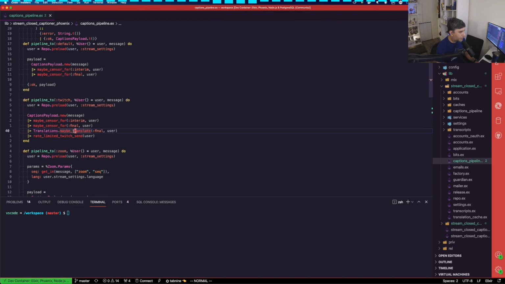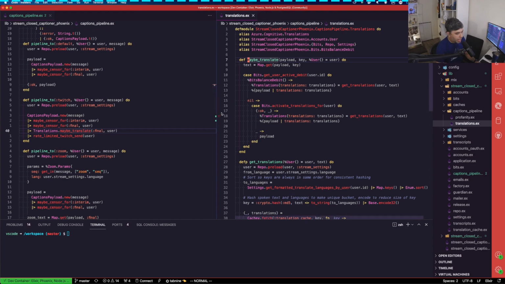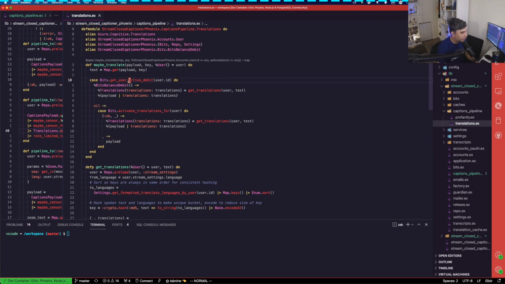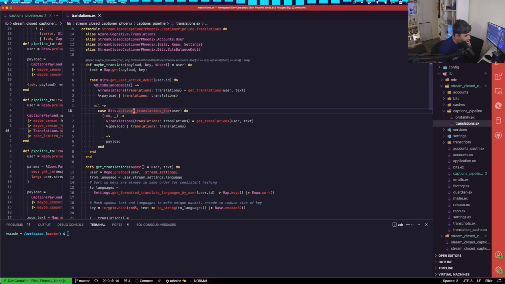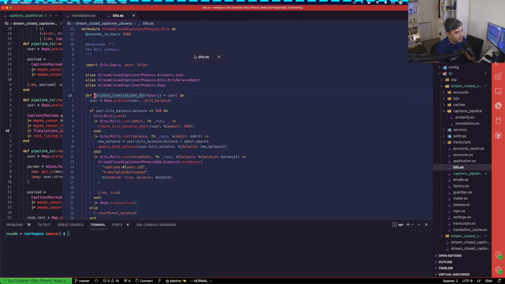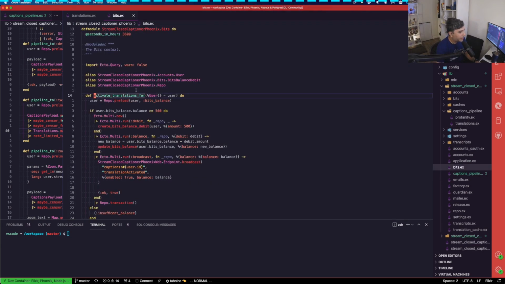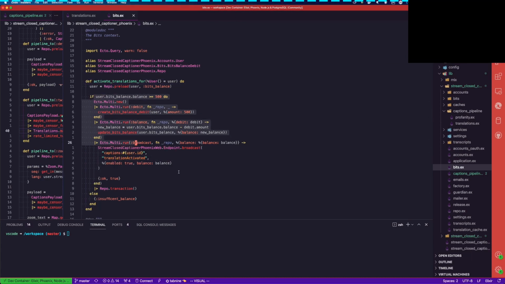So let's go over to the captions pipeline, this translation section right here, and take a look at this. So it goes get user active debit. It goes into here and it tries, so if the user doesn't have an active debit, it goes into here, which tries to activate the translations for the user. And then let's go into here, and then right here's a multi. So it attempts to activate the translations for this. Oh yeah, this will totally break.